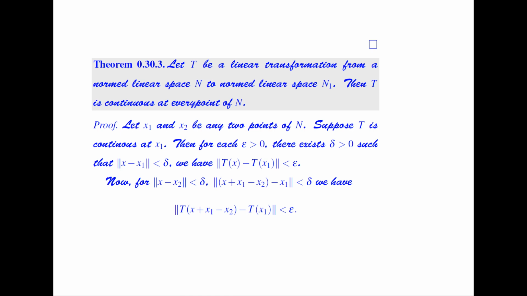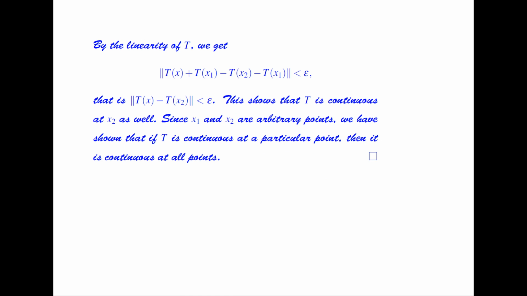So now for the norm of x minus x2 less than delta, we can rewrite this term as the norm of (x plus x1 minus x2) minus x1 is less than delta. So we have the norm of T of (x plus x1 minus x2) minus T of x1 is less than epsilon. So by the linearity of T, this is equal to the norm of Tx plus Tx1 minus Tx2 minus Tx1 is less than epsilon. So that is, we get that the norm of Tx minus Tx2 is less than epsilon. And this shows that T is continuous at x2 as well.